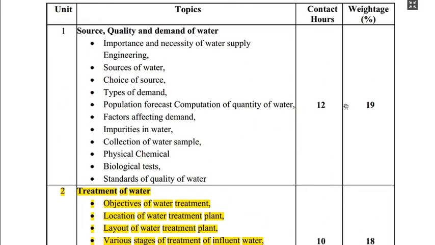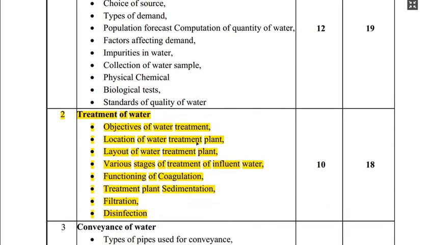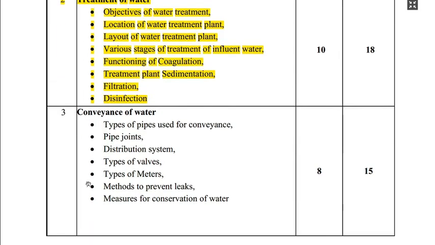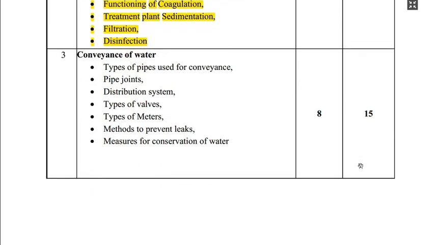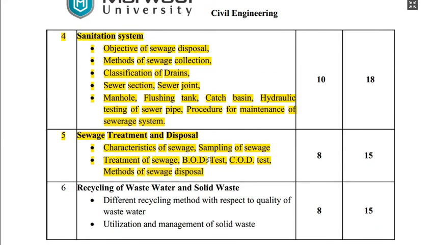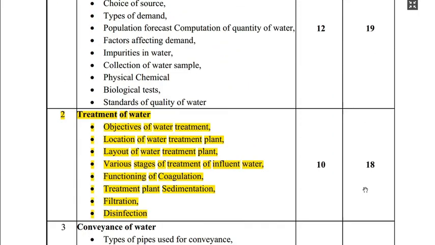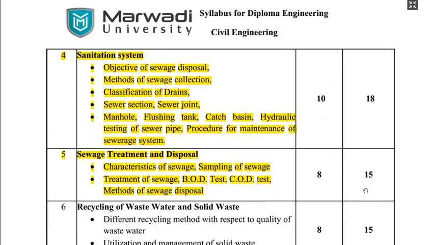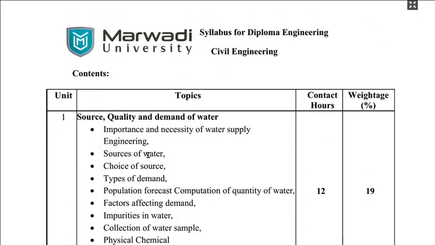Now let us check the weightage of each module, so you will get the idea. First unit is 19%, second, treatment of water, is 18%, third, conveyance of water, is 15%, fourth, sanitation system, 18%, sewage treatment and disposal 15%, and recycling of wastewater and solid waste is 15%. So almost all the modules have equal importance except the first unit.